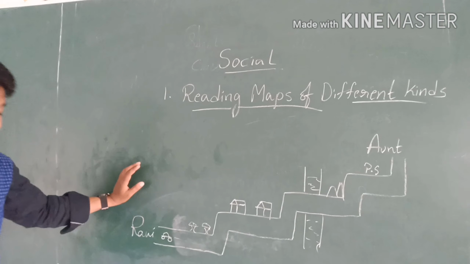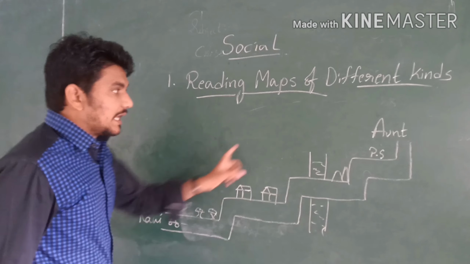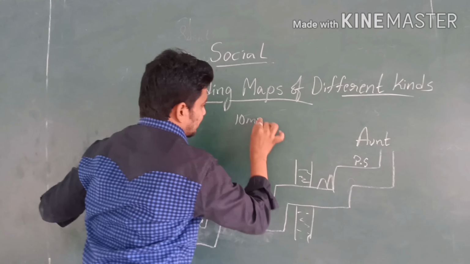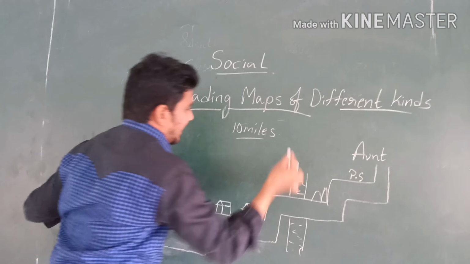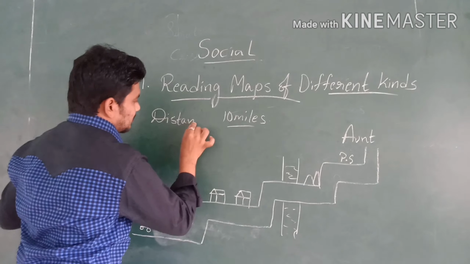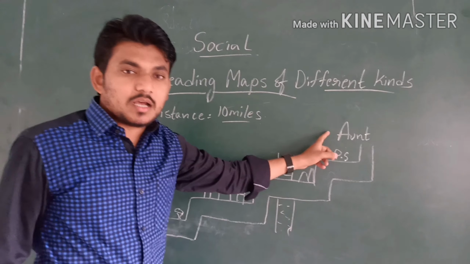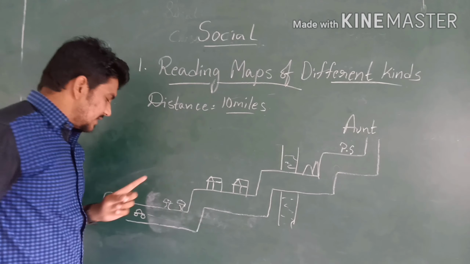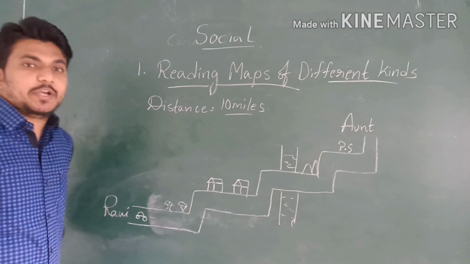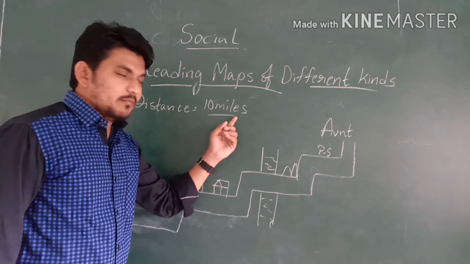Are you clear? And the very important one: the distance between Ravi's house and his aunt's house is 10 miles. The distance is nothing but scale. We have already discussed that. Once again I am repeating, the distance between Ravi's house and his aunt's house is 10 miles.